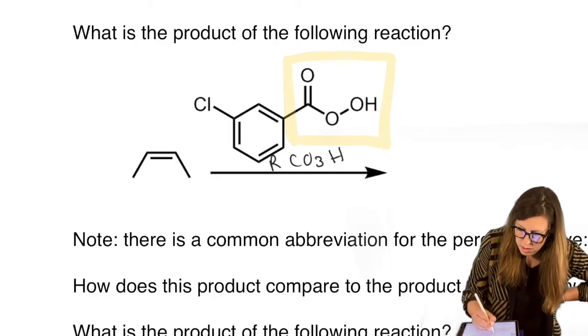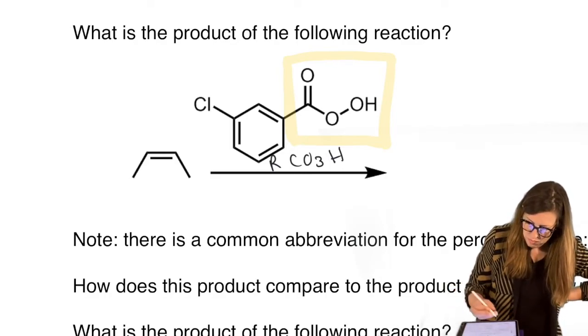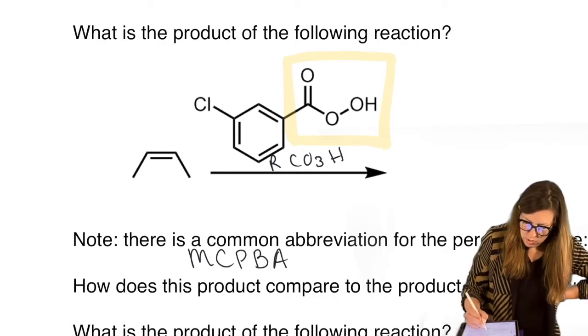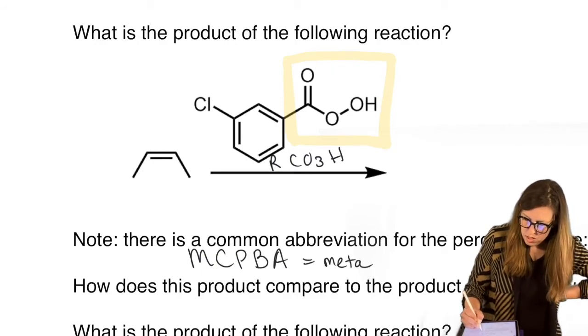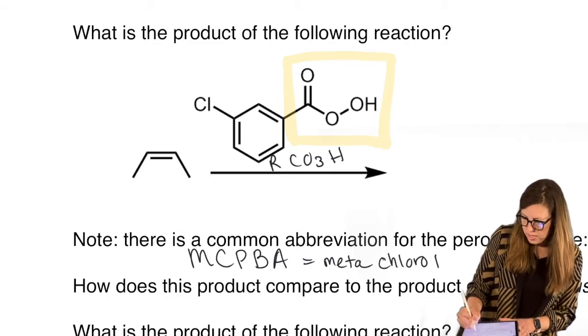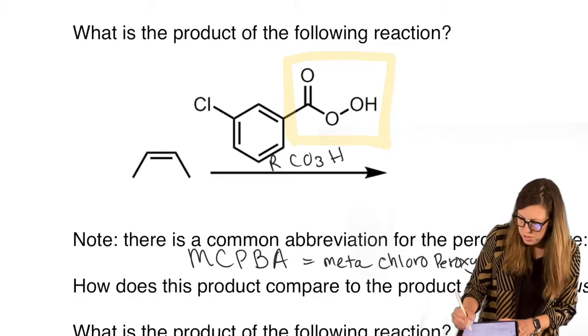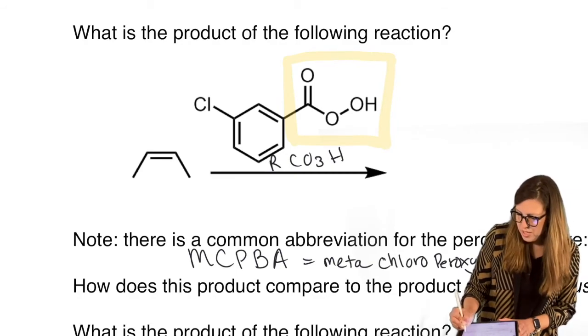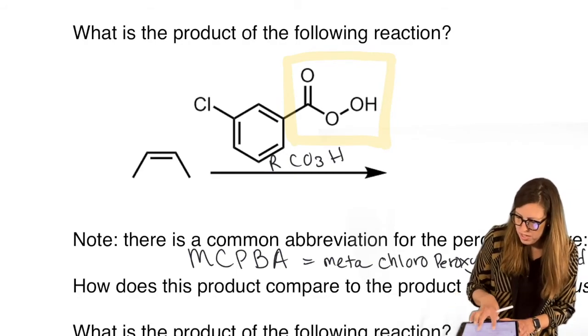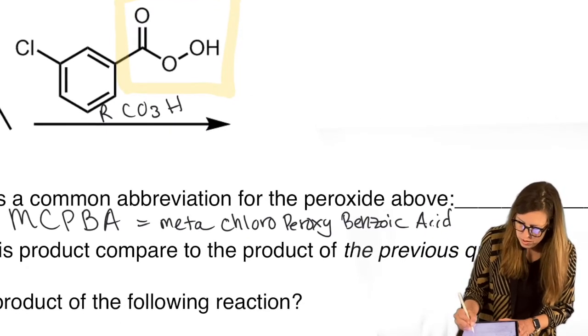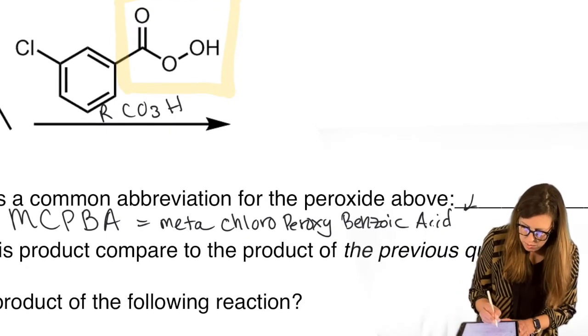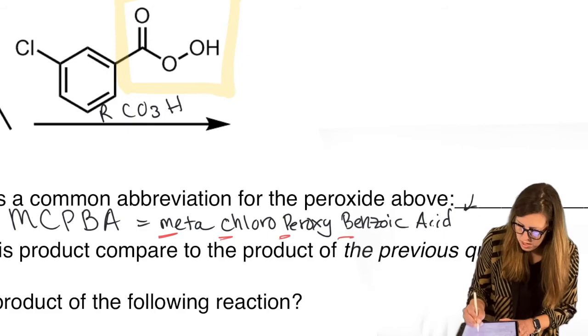This is MCPBA, which equals meta-chloroperoxybenzoic acid. MCPBA, okay?